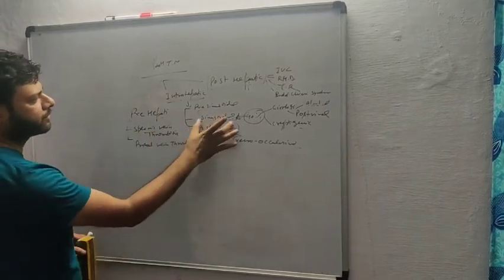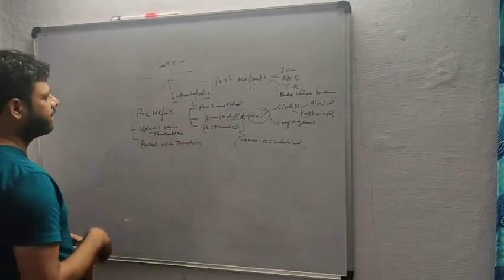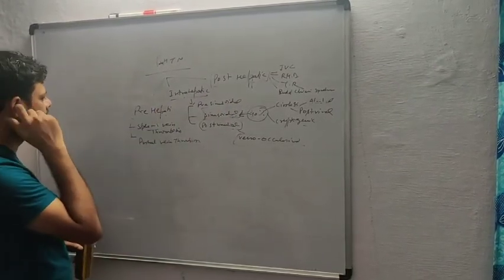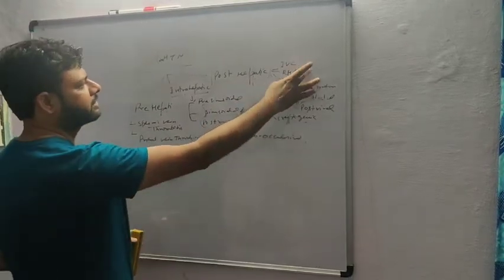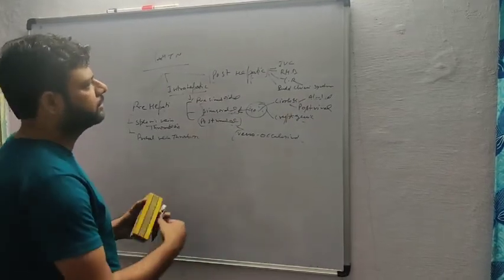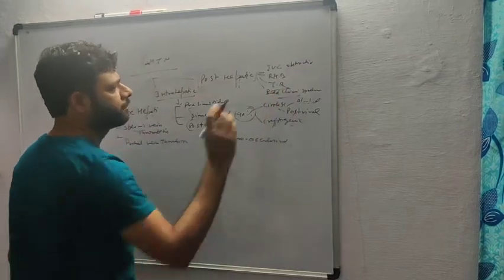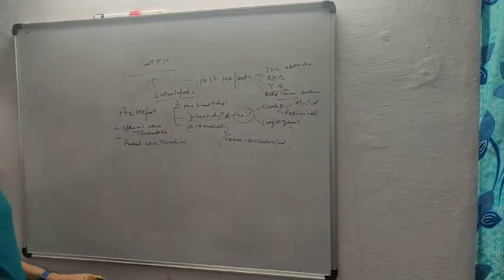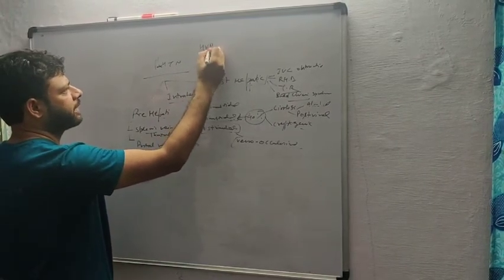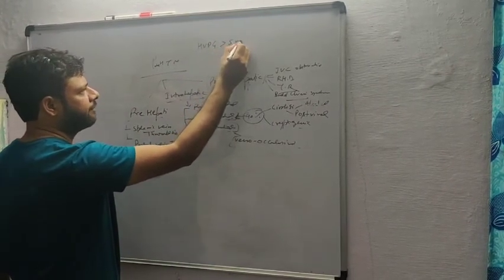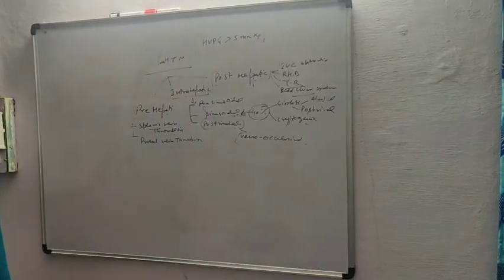Among intrahepatic causes, the sinusoidal cause is the most common, then post-sinusoidal and pre-sinusoidal. Then the prehepatic causes, splenic vein thrombosis and portal vein thrombosis, and the post-hepatic causes: inferior vena cava obstruction, right heart disease leading to tricuspid regurgitation, and Budd-Chiari syndrome. They all lead to portal hypertension. In portal hypertension, the hepatic venous pressure gradient is more than 5 mmHg. This is a very important point.